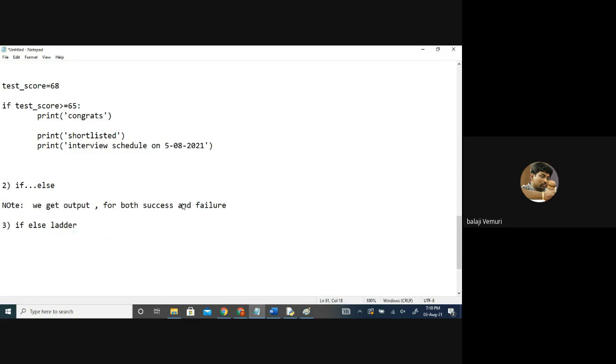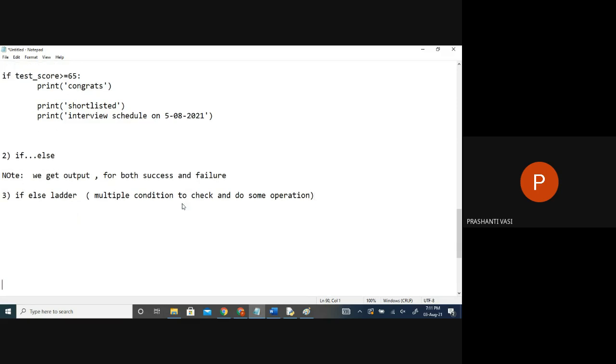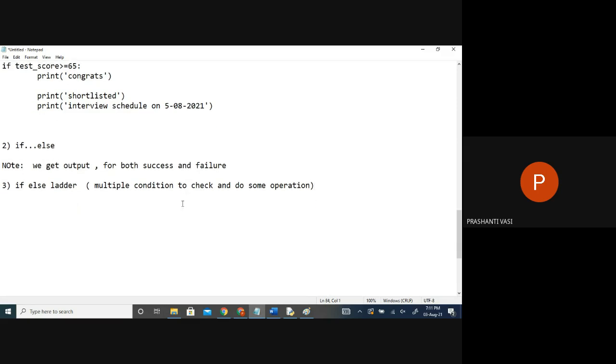No, ma'am. Next is the if else ladder. Ladder means now we have multiple criteria, multiple conditions to check, and do some operation for each criterion. There can be more criteria now. So what kind of criteria? Like we can say a grading system. As I said, a grading system, on marks. For the marks grading system, let me give only 2-3 categories here.